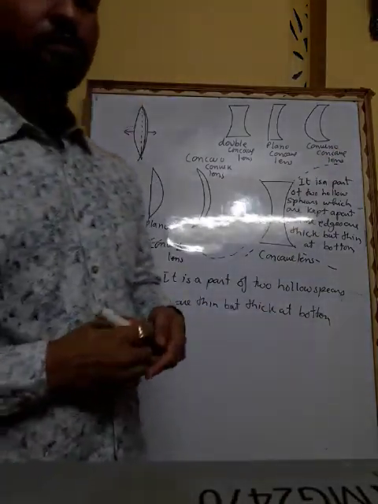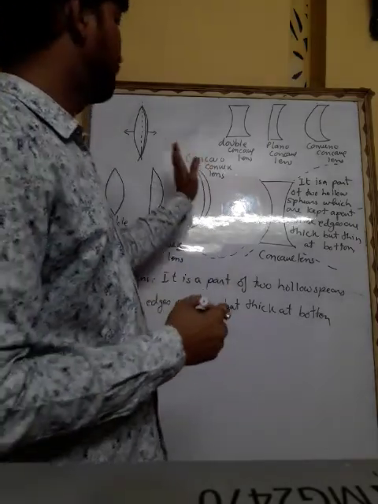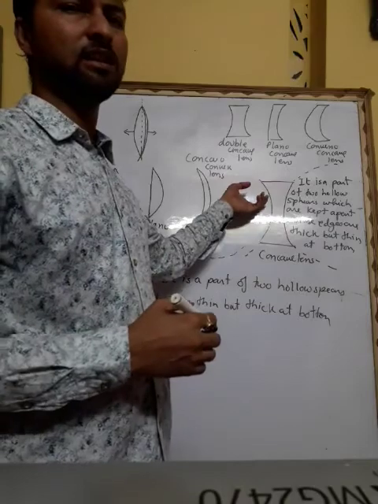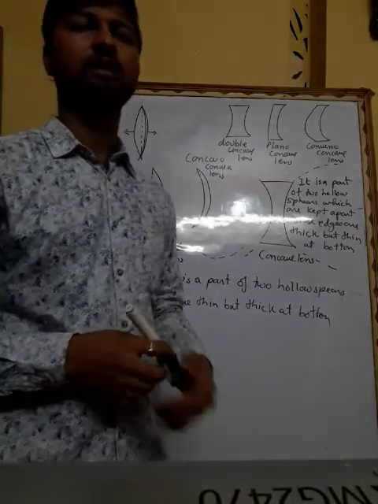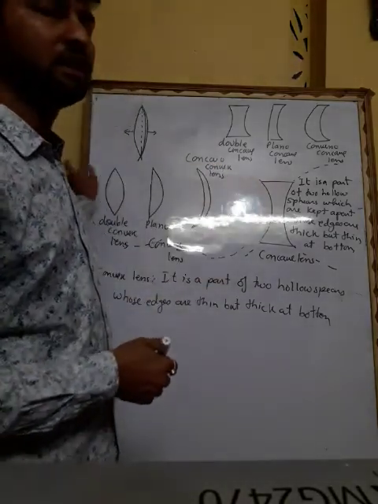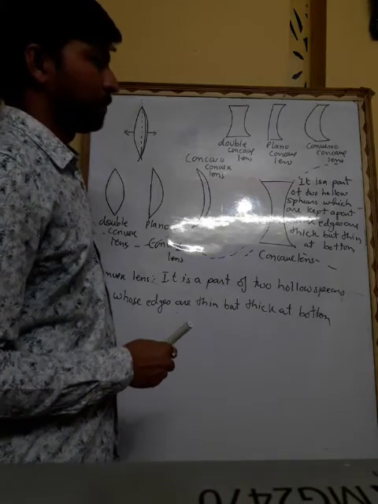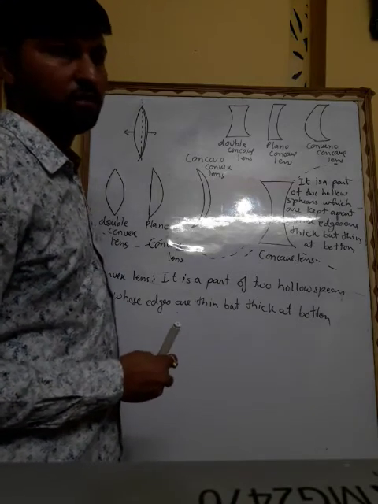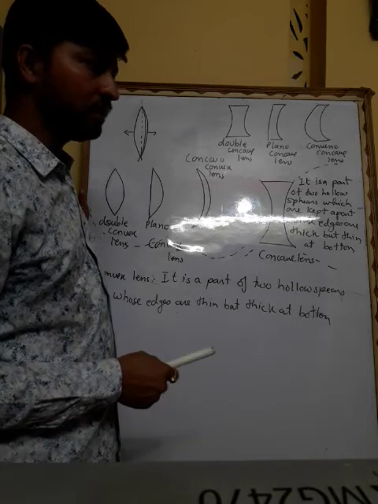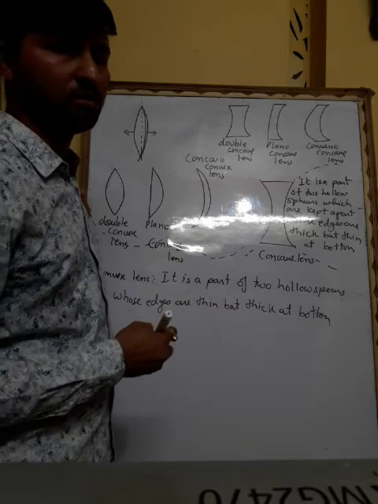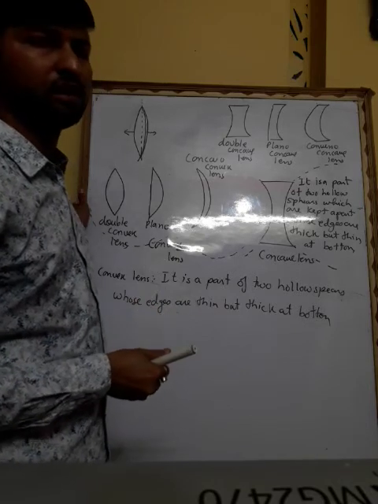Now further we will study about the parts of these lenses, what they consist of, about principal axis, focal length and center of curvature. Then we will discuss image formation and rules for image formation. After that some numericals, and this will be near about the complete chapter, and magnification also.